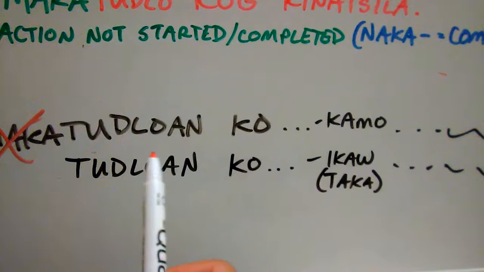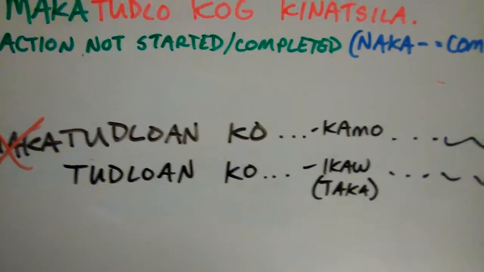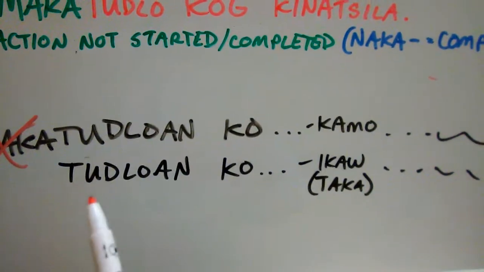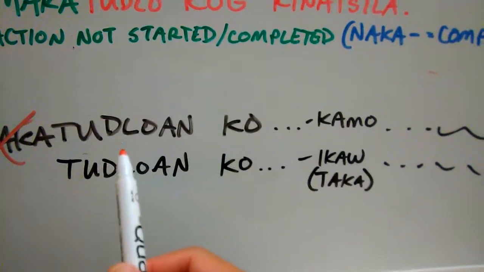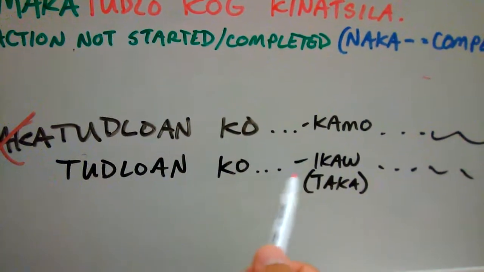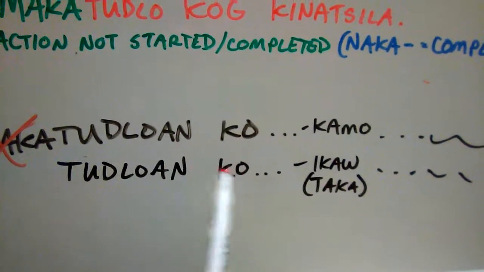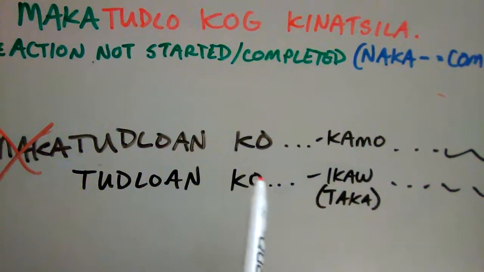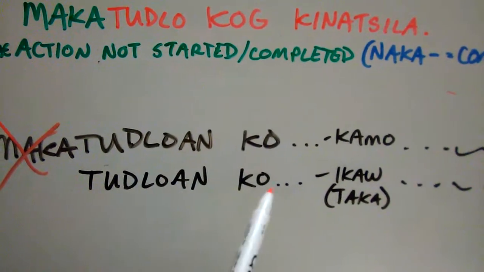Since our verb, for example, is tudlo, meaning to teach, right? And we add the an to the end, tudloan, right? Now there's an imperative action placed on this verb. I'm going to do something to somebody, imperatively, I guess since we're talking about us, I'll say us or me, okay? Does that make any sense?